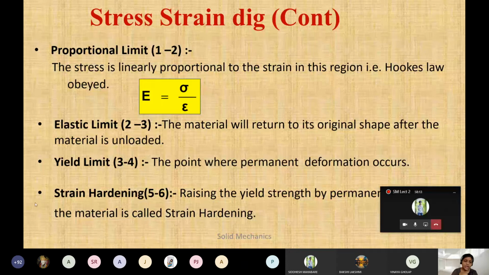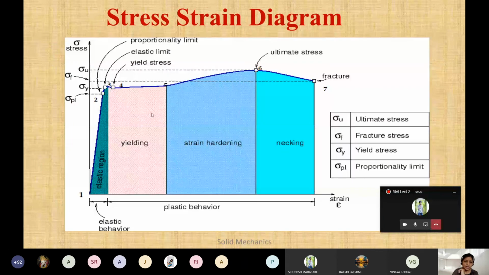Now see here, it is the yield limit. Yield limit means the yielding zone, from 3 to 4. It is the point where permanent deformation occurs. See, this is the yielding zone. If you stretch a rubber, like the rubber bands you have, and just remove the force, what will happen?